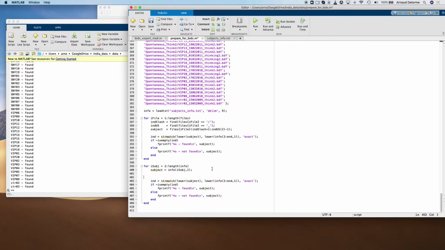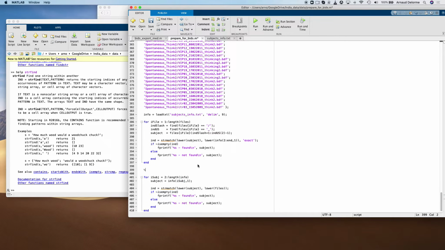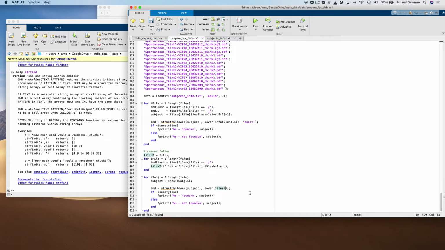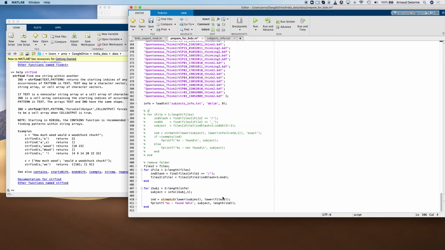And then I realized actually, if I want to match it, I have to generate a list of files which doesn't have the folder name, because the function in Matlab that searches for files will find a match if the beginning of the string matches the subject string. So I have to make sure that the file name starts with the name of the subject. So here I have files 2, which contains the list of files, but without the folders. And now I can use this strmatch function, and I can check. I'm going to count the number of files which have a match. This way, I want 4 files per subject because we have 4 blocks.